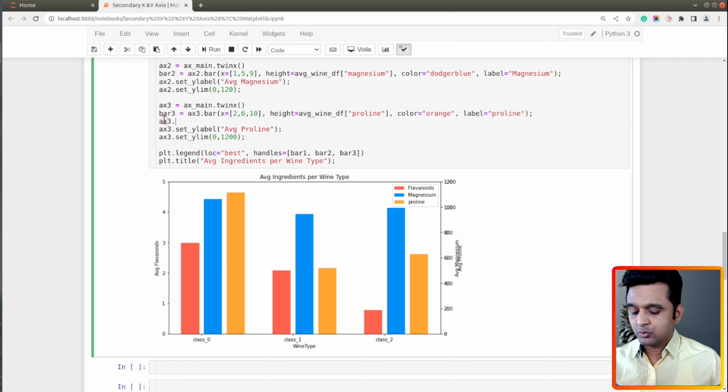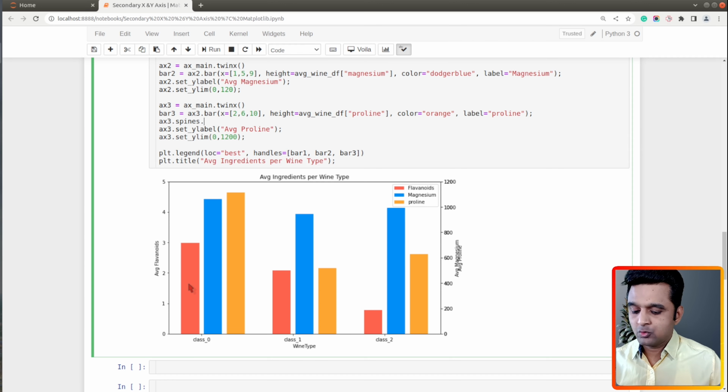In order to do that, I need to use the spines attribute of our axis object, the third axis. This attribute has information about all the 4 lines which are around our plot. This one is the top line, this one is the right line, this one is the bottom line, and this one over here is the left line.